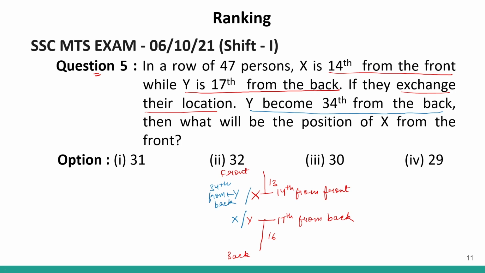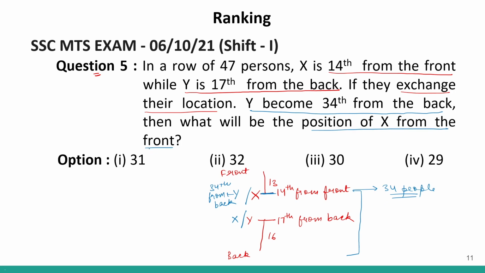That means up till over here, how many people are there? 34 people from the back. So all these many people up till Y, we have 34 people. We have to answer what will be position of X from the front.